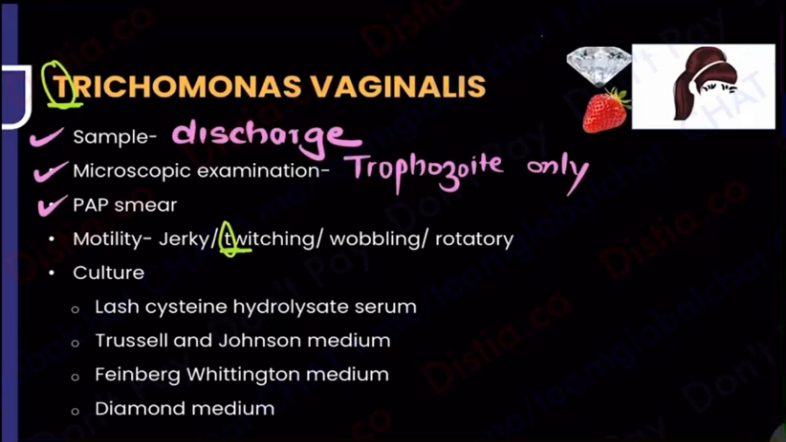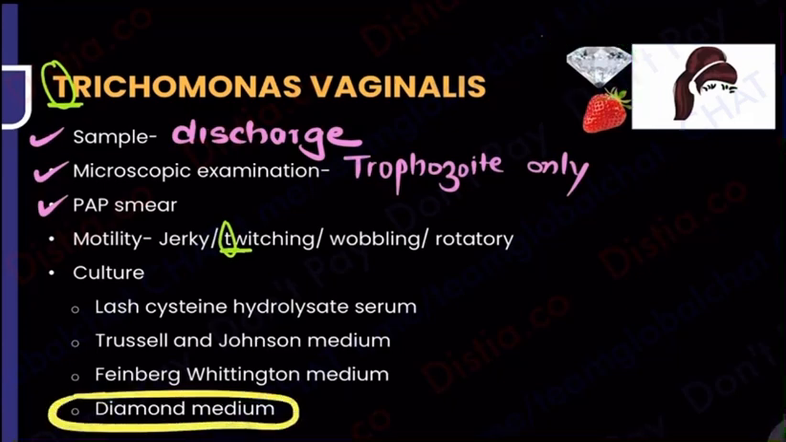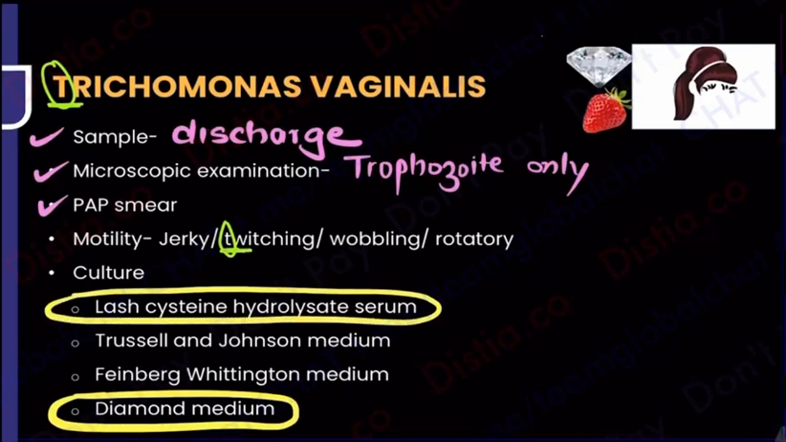What is the culture media? What all can you see? What is left in her fashionable story of she's fashionable? She's gonna have lots of makeup, fake eyelashes she will put. She will wear a lot of diamonds and all, hai na? So what is one media that I can put up in front of her? I can put up the diamond media. I can also put up something to do with the lashes, eyelashes, lash cysteine hydrolysate serum. I know it's tough to learn, but that's the best mnemonic that I could make.